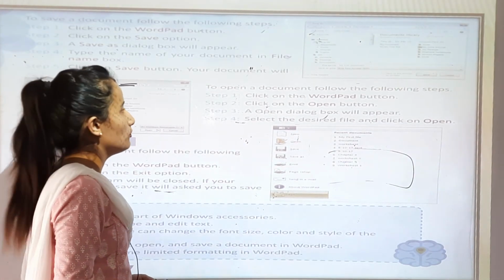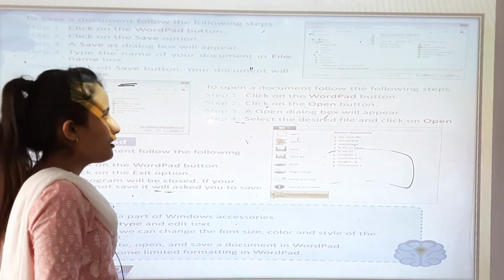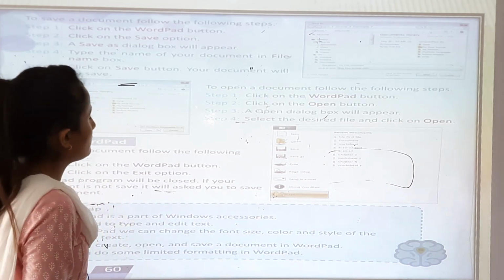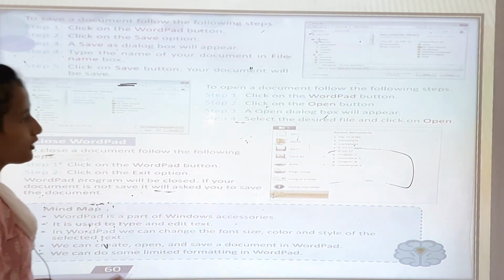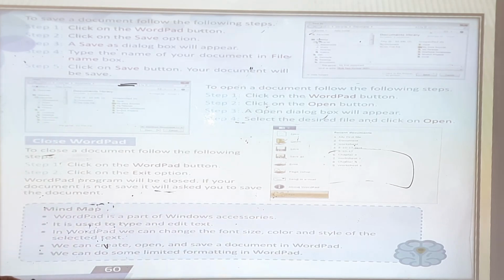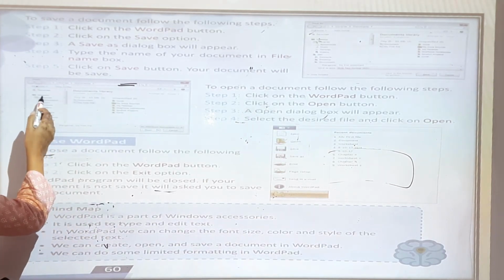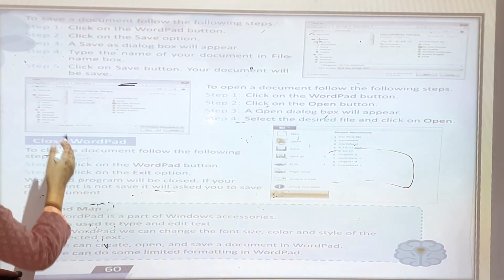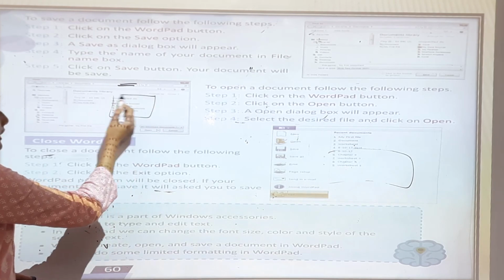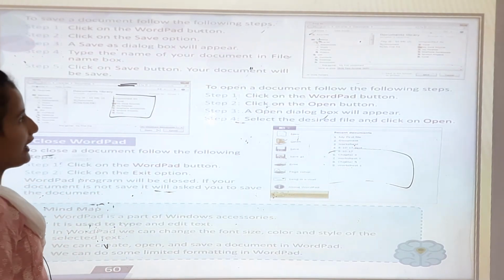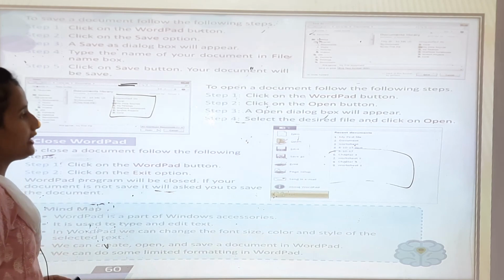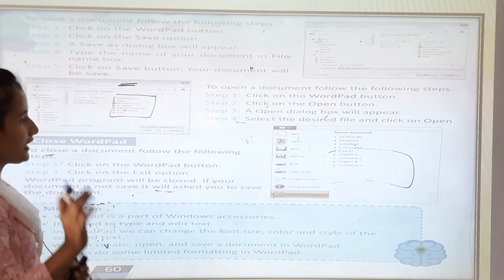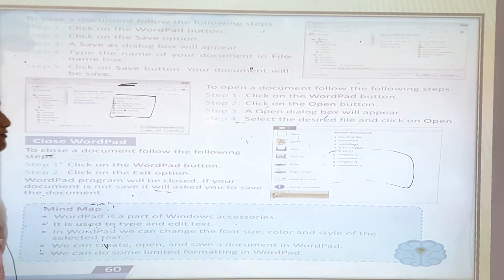So practice at home. Now when you have saved the document, how will you open it? You can follow the steps. Step 1, click on the WordPad button. Step 2, click on the Open button. An Open dialog box will appear, and the name you wrote in the file name will appear there. Select the desired file and click Open.